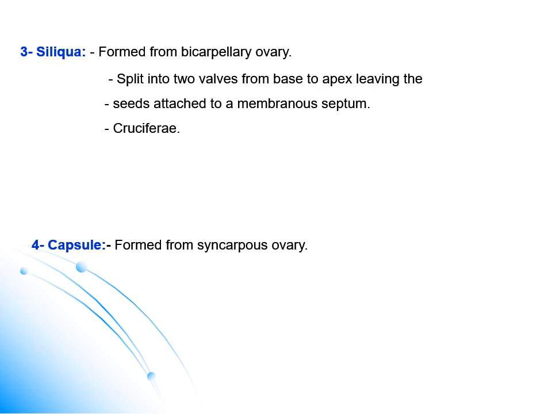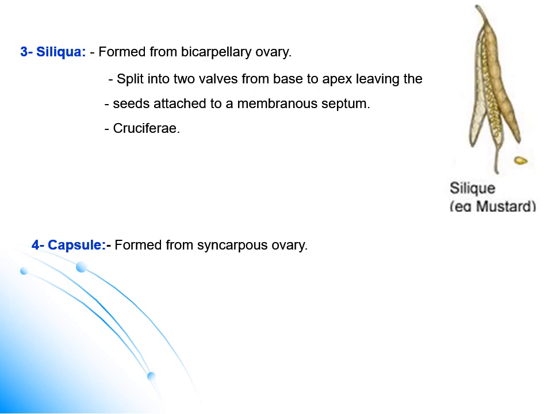The siliqua is also a dehiscent dry true fruit, formed from a bicarpellary ovary. We have two rooms, two locules, split by valves into two halves from apex to base, leaving the seeds attached to a central membranous septum in the center. So the fruit wall on dryness opens completely from base to apex, and the seeds are attached to the central septum, as in crucifers. So that is the difference between siliqua and follicle.